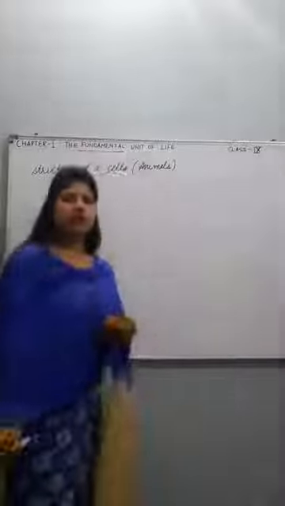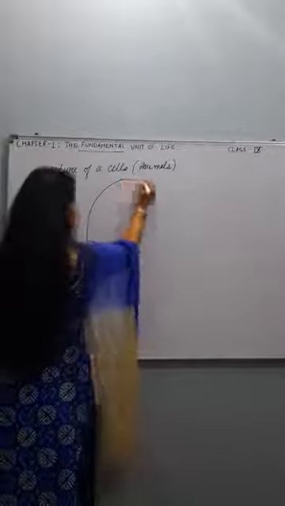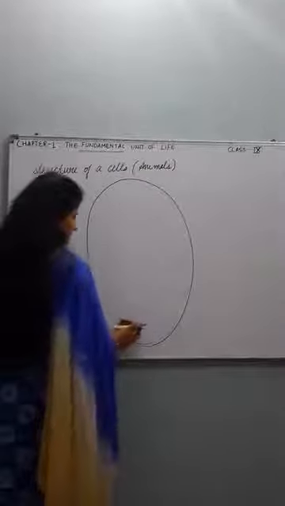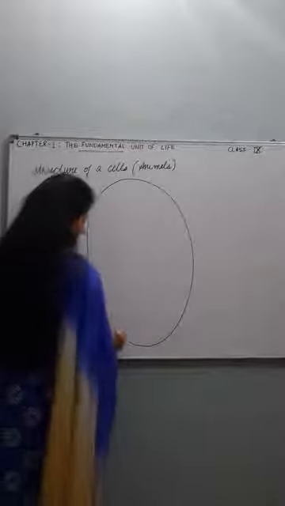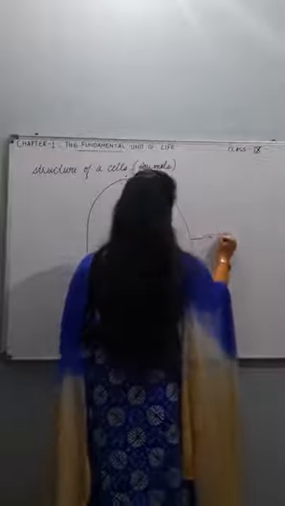All the living organisms, from the bacteria to the elephant, possess cells. Animal cell is quite different, and plant cell is also quite different. Animal cell contains the outer membrane, the outer membrane is known as the plasma membrane.